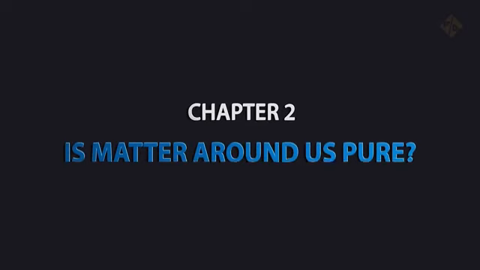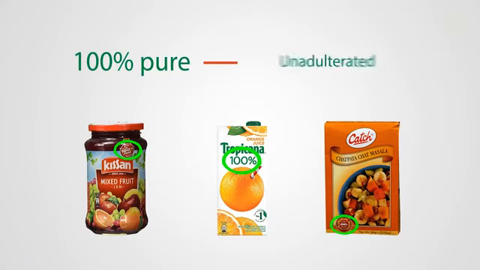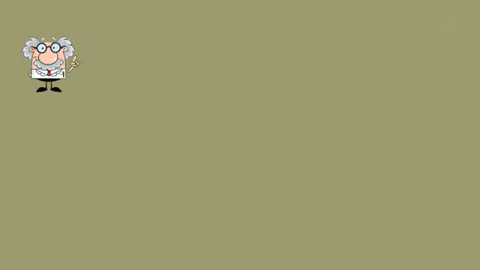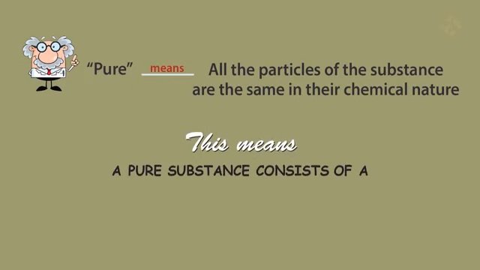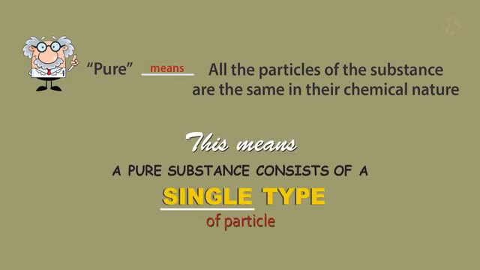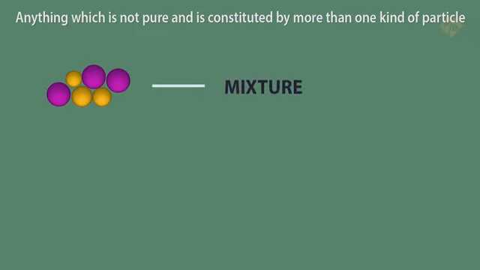Chapter 2: Is matter around us pure? We see various objects or products labeled as pure. By pure, we mean that it is unadulterated. But for scientists, pure means that all the particles of the substance are the same in their chemical nature. This means a pure substance consists of a single type of particle. Anything which is not pure and is constituted by more than one kind of particle is called a mixture.